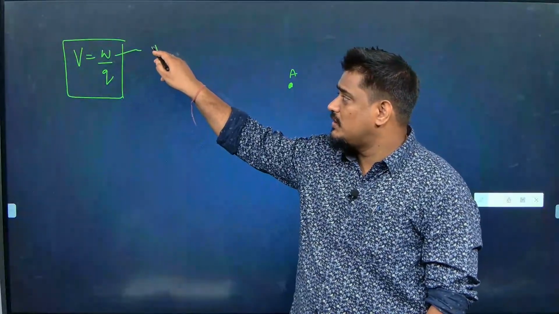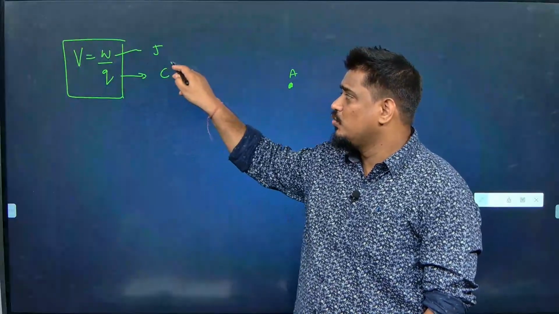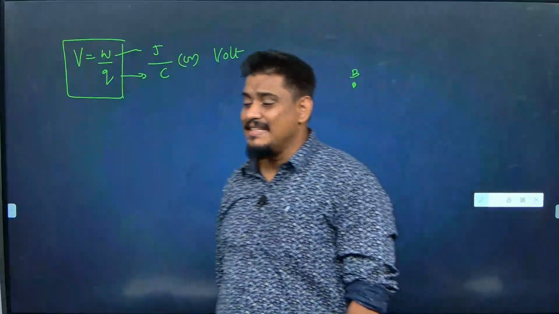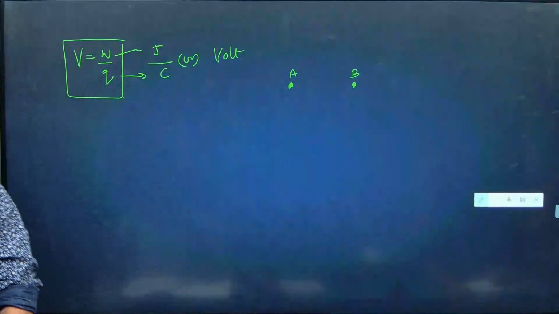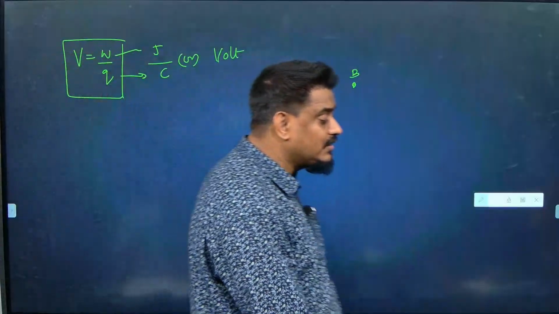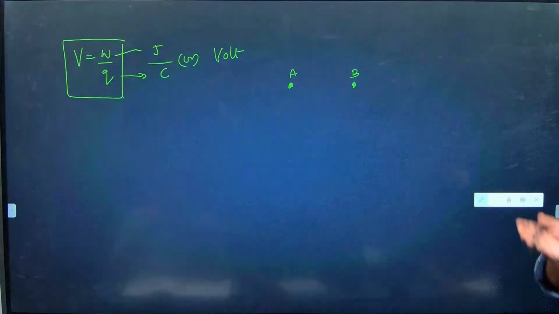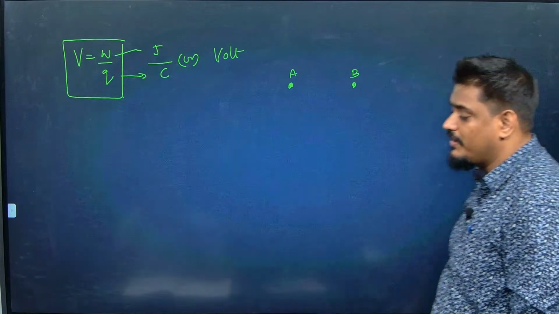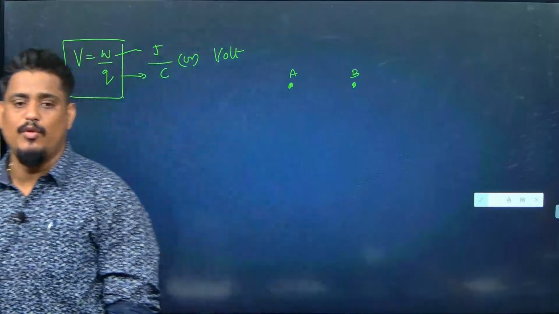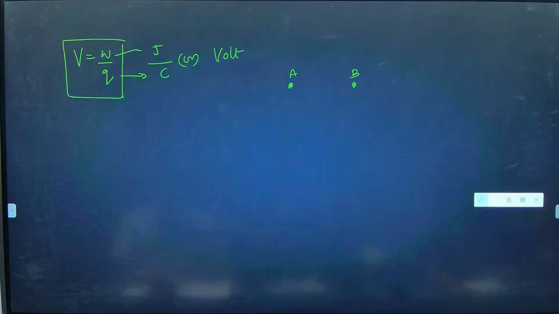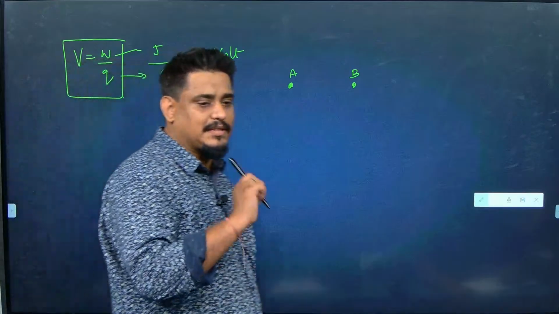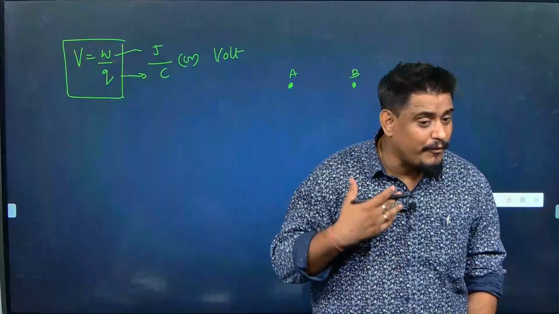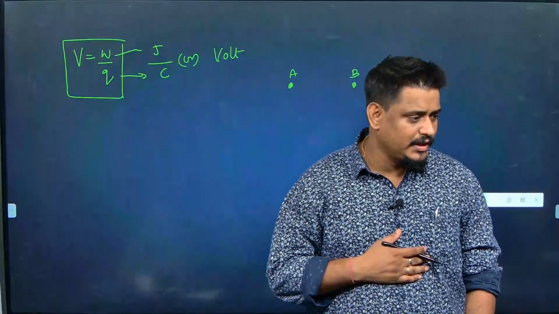Work is in joules, charge is in coulombs. Joule per coulomb is also called volts. Once again, they will ask you to define 1 volt. If 1 joule of work is done to carry 1 coulomb of charge from one point to another point, the potential difference is 1 volt. All these things we have learnt in the previous class. Today we are going to proceed from there. I just recalled whatever I have taught in the previous class. Let us start today's class.